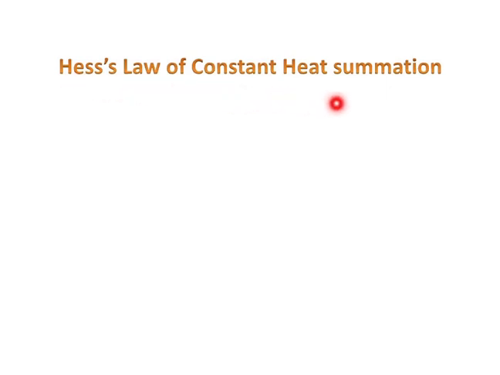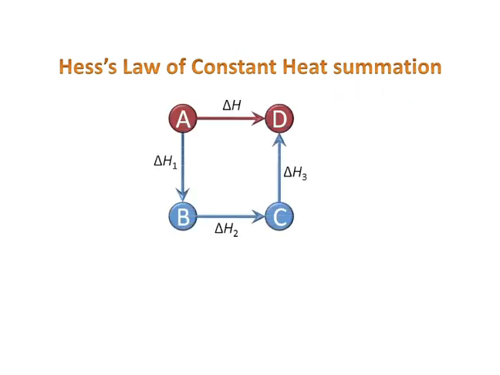So coming to Hess's law of constant heat summation, some examiners may ask from this also. It is nothing but that the total enthalpy of a reaction is the sum of the individual enthalpies of the reaction steps. If A is the initial reactant and D is the final product, A to B is one reaction, then B to C and C to D. B and C are intermediates. If from A to B the enthalpy involved is del H1, from B to C it is del H2, and from C to D it is del H3, and for the total reaction the enthalpy involved is del H, then the total enthalpy of a reaction is equal to del H1 plus del H2 plus del H3. That's all. This is the basic thing. If any problem is asked, it is easy to solve.